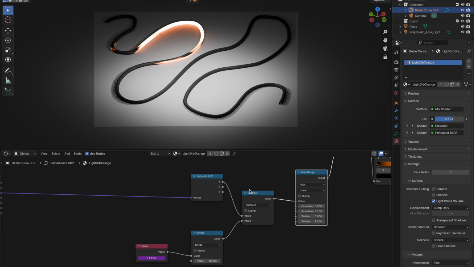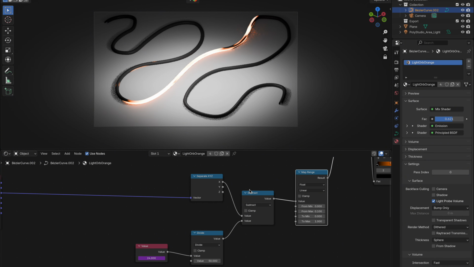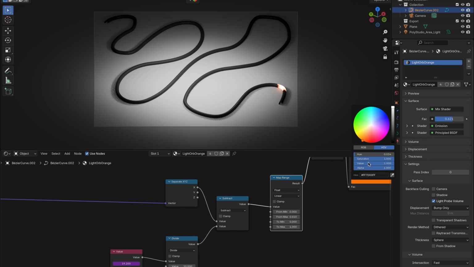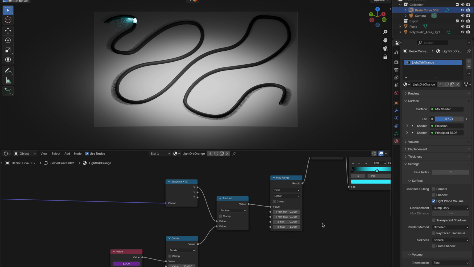You'll be able to control things like the speed of the light as it travels, the length of the glow, whether the effect appears as a quick pulse or gradually fills up the cable. And you'll even be able to change the color and texture of the light to match your scene perfectly. Sounds good? Let's dive straight in.